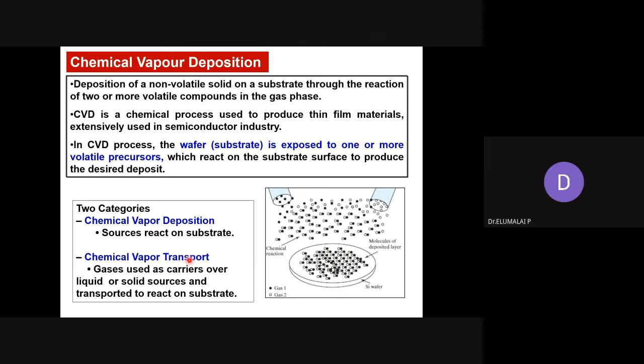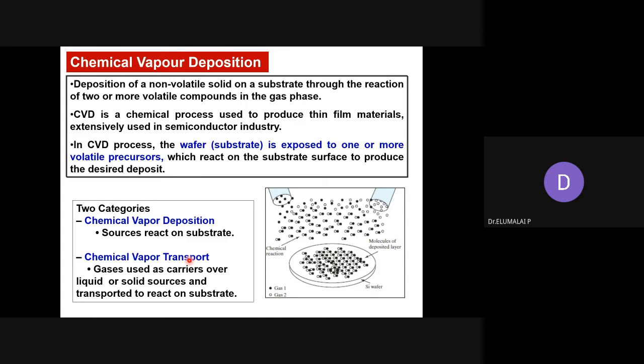Or you take silane. What is silane? SiH4. Bring it from the vapor phase and decompose it at a high temperature on a substrate. You are going to get silicon vapors.